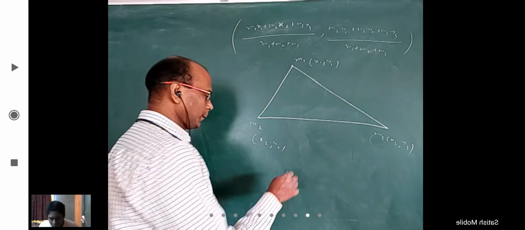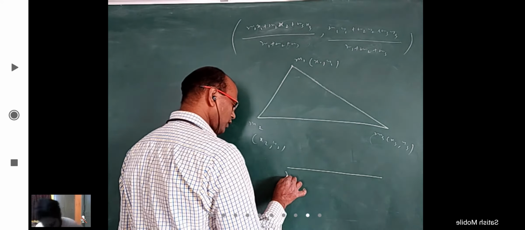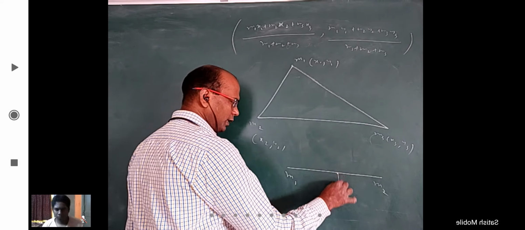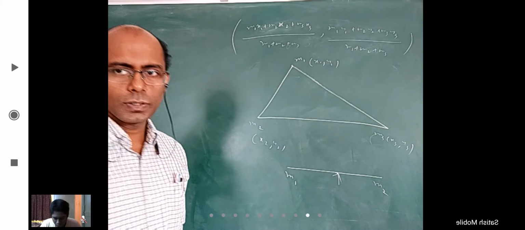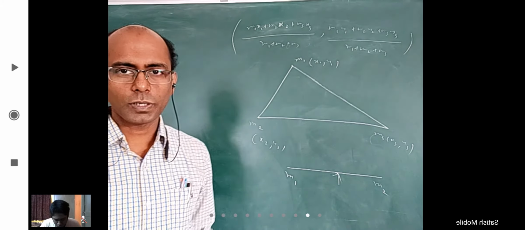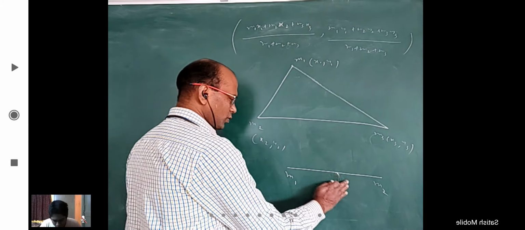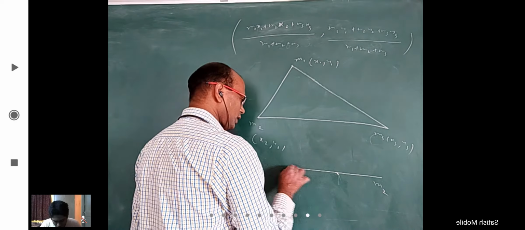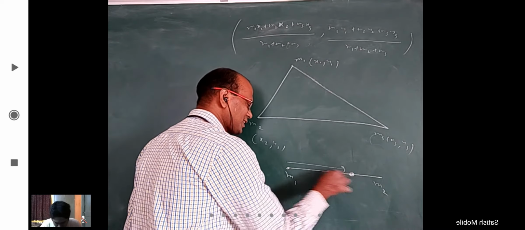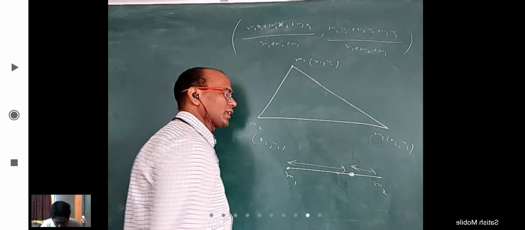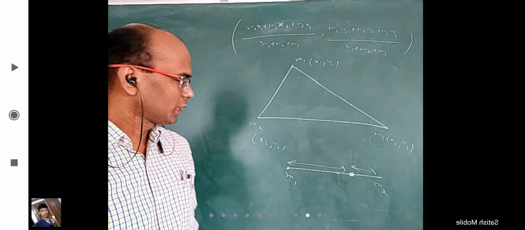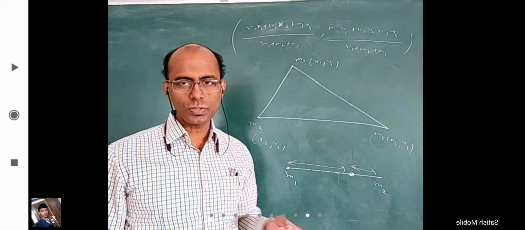How is that? If I have mass m1 and m2, I am looking for a point about which it can be balanced. Balance means about that point, the moment of this and moment of this should be the same. In your physics, if for these two masses m1 and m2 the center of mass is somewhere here, can anybody tell me what the ratio of this length to this length will be? Yeah, it is not m1 is to m2, rather it is m2 is to m1.